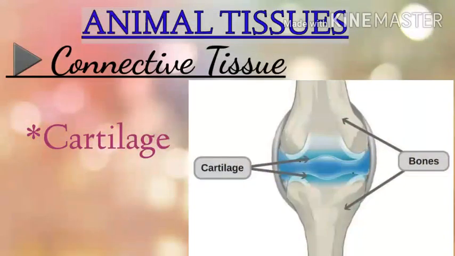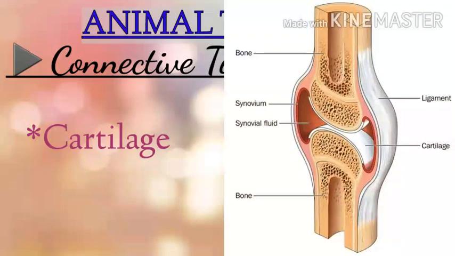Cartilage is found at the end of bones, in between vertebrae, around the trachea, and forms the structural part of organs such as ear, nose, epiglottis and ribcage. It provides cushioning to the vertebrae and to the bones at the joints. It also provides flexibility, shape and support to the ears, nose and trachea.